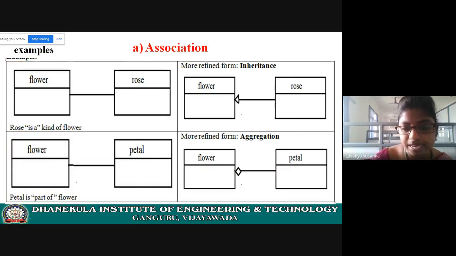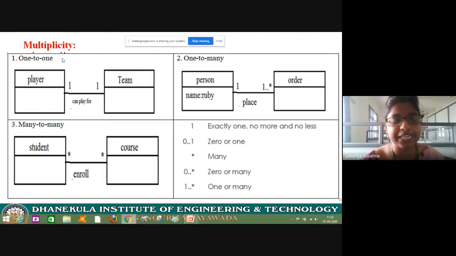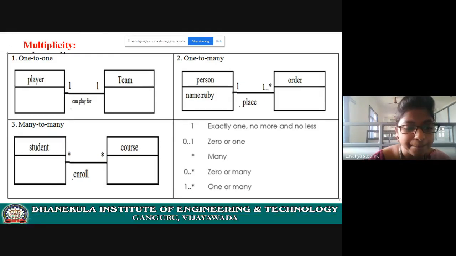Let us see other examples. I hope you understood this. Multiplicity. Multiplicity represents the number of times an instance is participating with another instance. Let us see. The first multiplicity is 1 to 1.